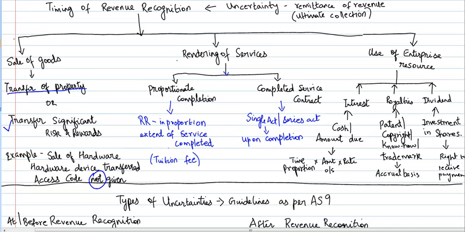Moving on next, in case of rendering of services, what should be the timing of revenue recognition? There are two cases. One is proportionate completion and the other one is the completed service contract method.